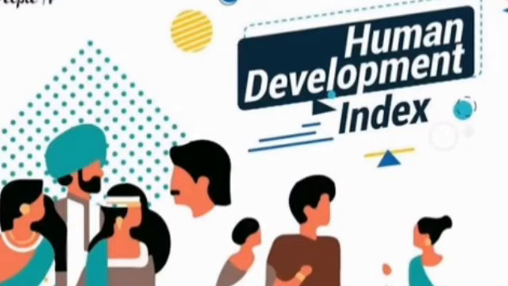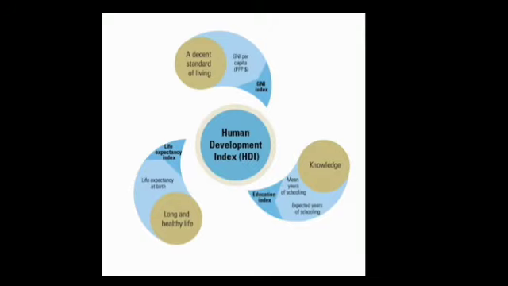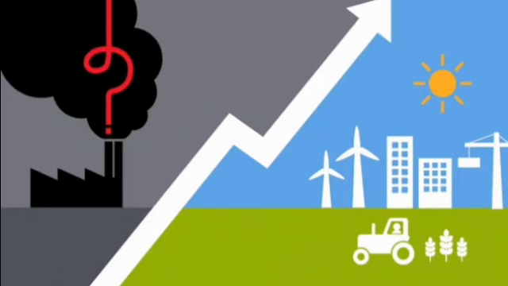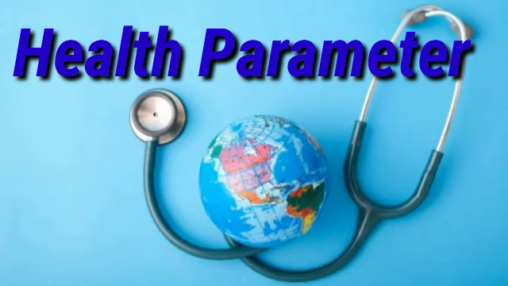There are three main parameters used while computing this index, and they are the economic parameter, health parameter and education parameter. Let's see the very first, the economic parameter. That is the standard of living of the people in a particular area, and how the development of that area is taking place, that is also considered in the economic parameter. Next is the health parameter, that is life expectancy. How far the medical field is developed, what facilities are provided to the people for health, what type of vaccination, etc. So many things come under the health parameter.